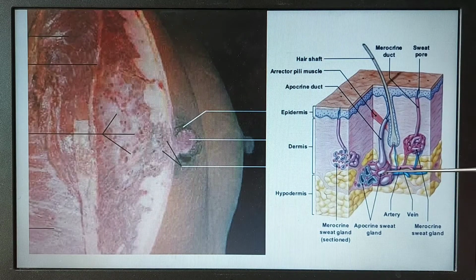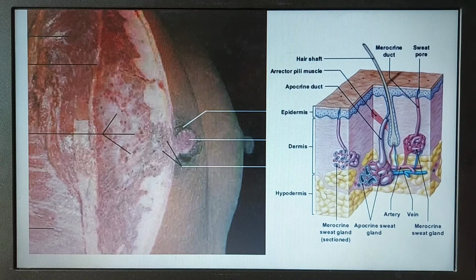And there is another sweat gland where there is a tubular structure in here, but its duct opens in the hair follicle. This sweat gland is known as the apocrine sweat gland. That means the apical part of this sweat gland will be released here, and this sweat gland is known as the merocrine sweat gland. That means only the secretory granules will be secreted. This merocrine gland is also known as the eccrine gland.